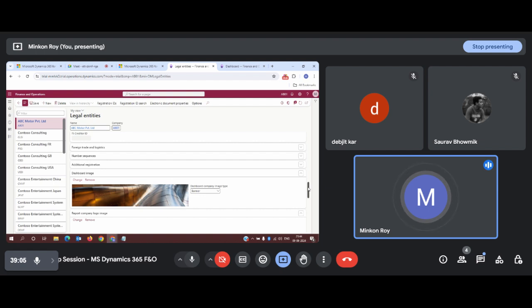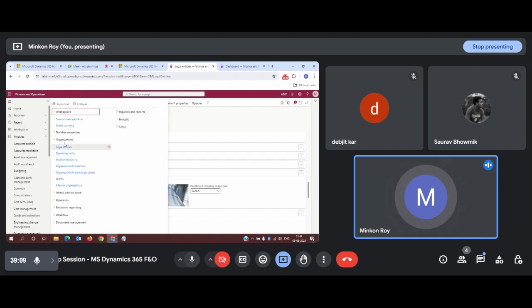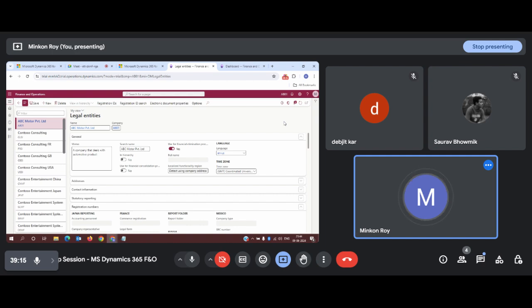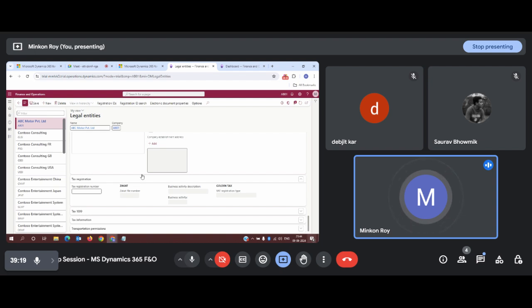Okay. Now 99% of the people will answer like, we will go to organization administration, we will come down to organization, we will click on legal entity, and we will fill up all the details that are required for the legal entity to be established. And once we are done, we will click on save, and thus our legal entity creation is done.